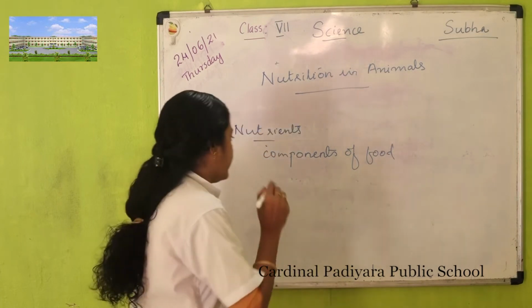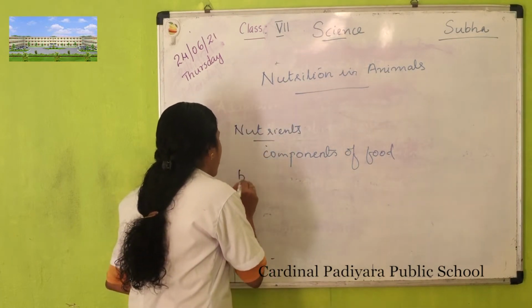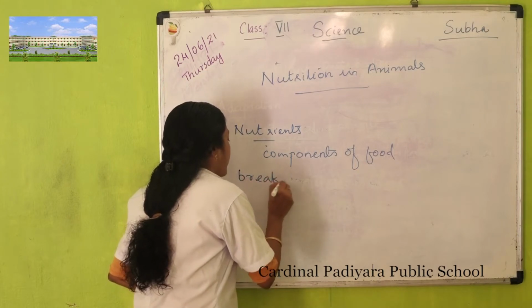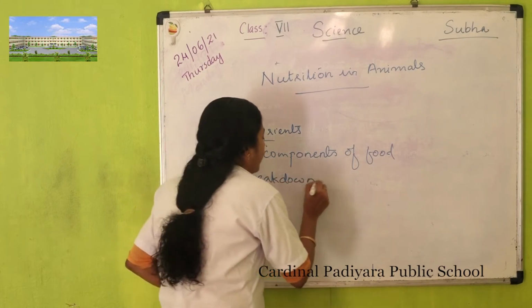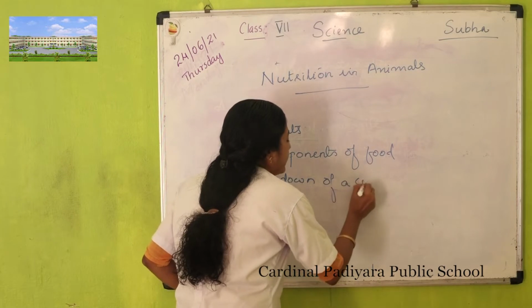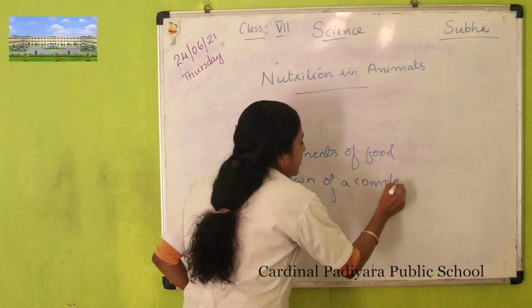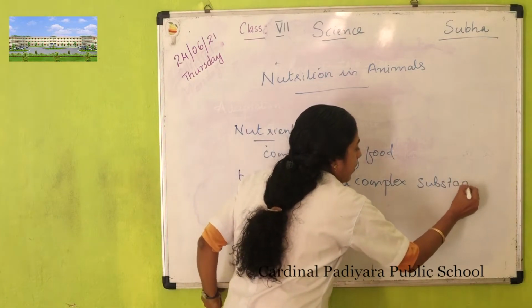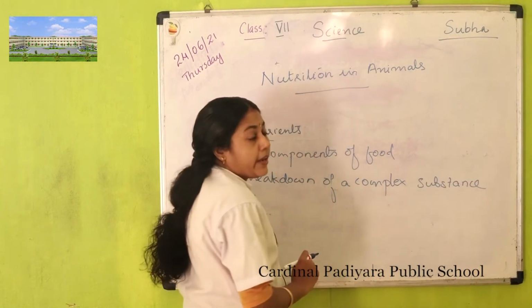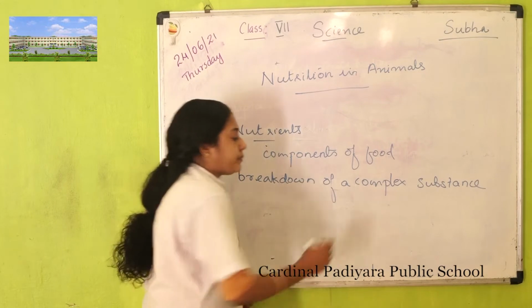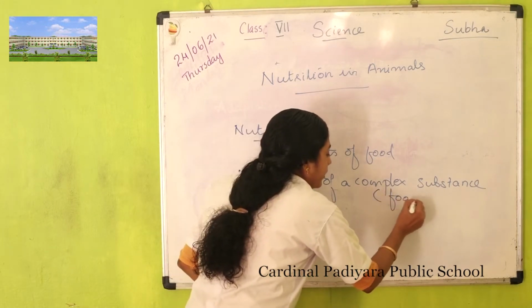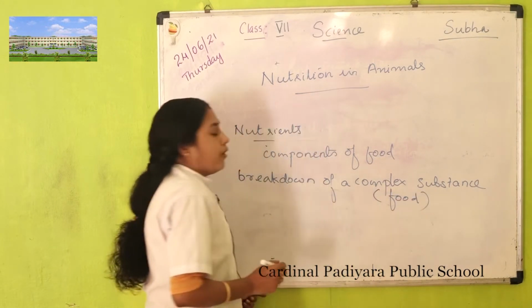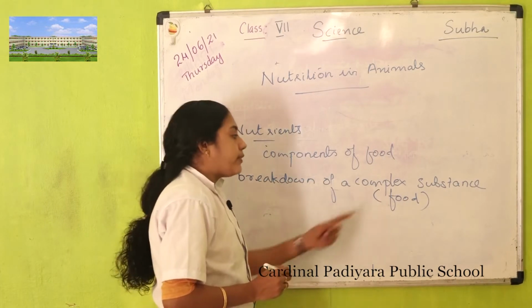So, what is digestion? The breakdown of a complex substance. Complex substance means food, which is a mixture of various nutrients.